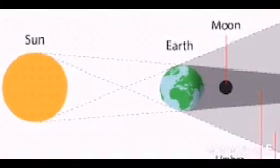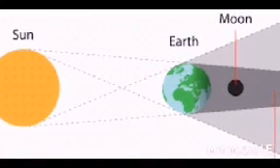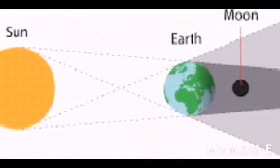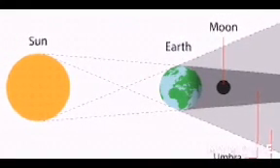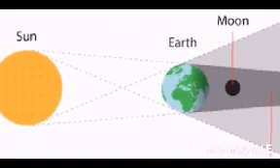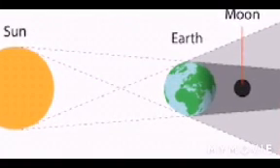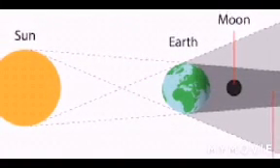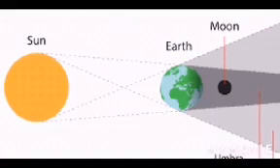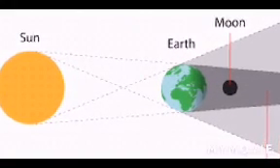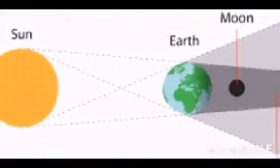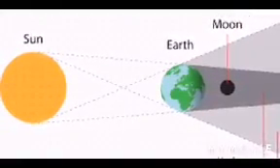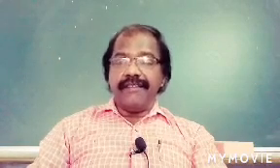Lunar eclipse usually takes place on a full moon day. When there is full moon day, then only lunar eclipse will take place. The moon slowly goes into the shade and then comes out. This also may take some hours. So this process is called a lunar eclipse. You remember this position of the sun? If you remember this diagram, you can say the answer. Okay, now you understood how days and nights occur?